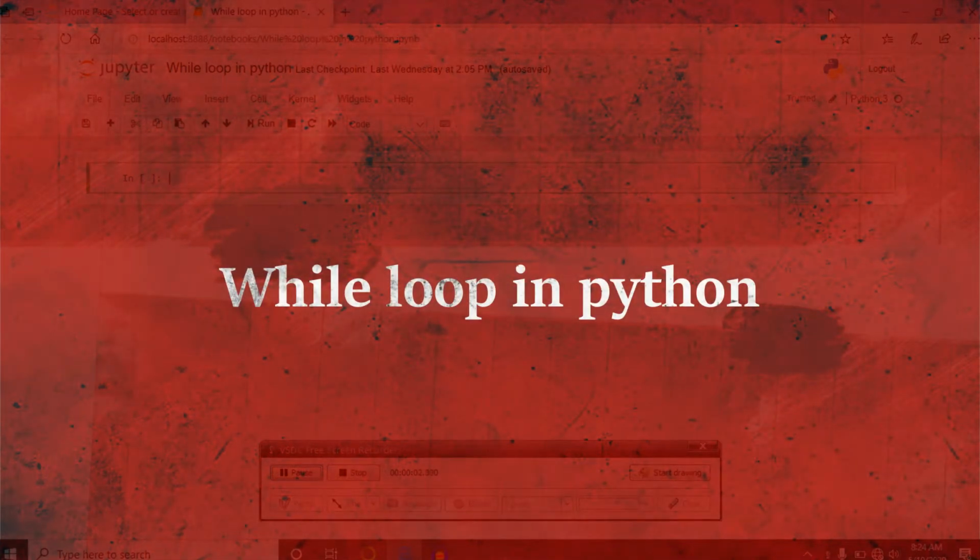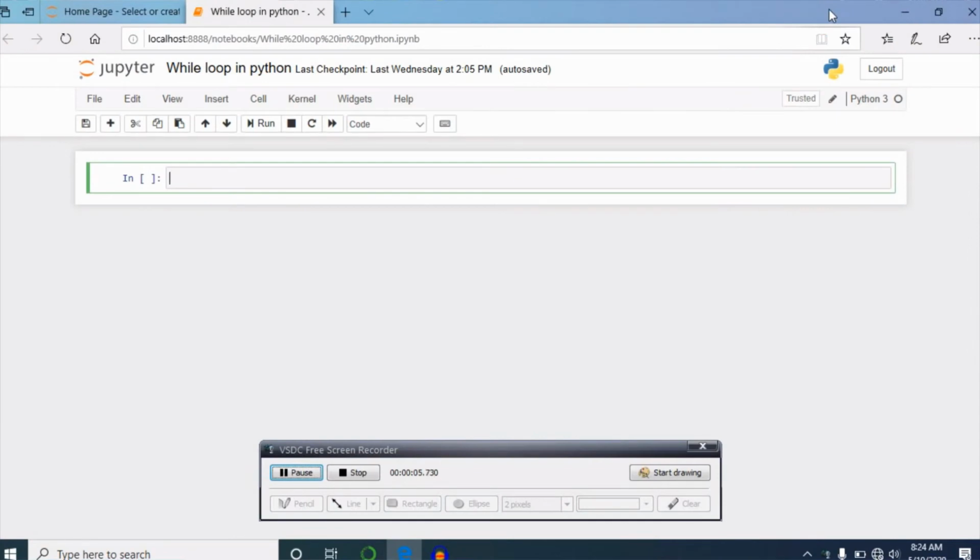Welcome. In this video, I'm going to walk you through the while loop in Python. A while loop is an infinite loop. It is basically used for repetitive tasks. The while loop executes itself until the condition given in the while loop becomes false. Let's start with a simple example using a while loop in Python.